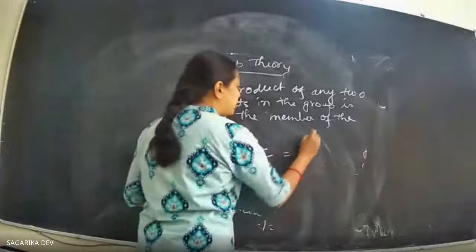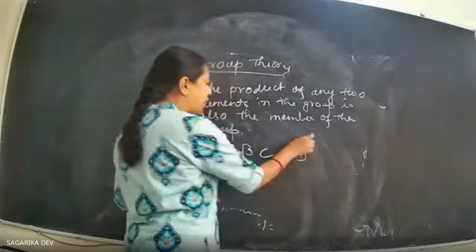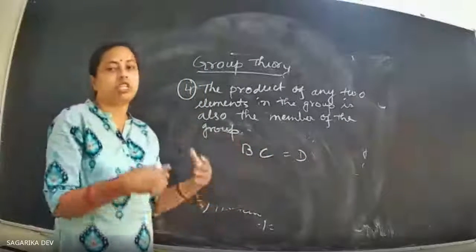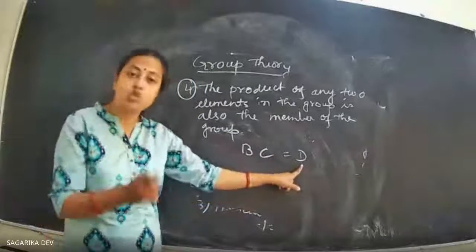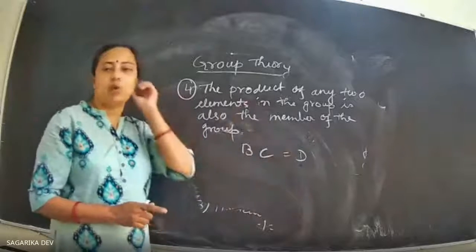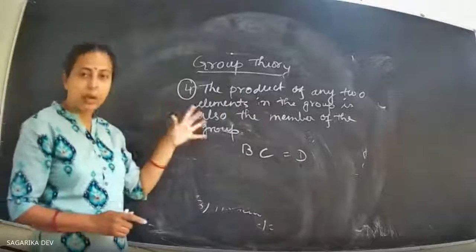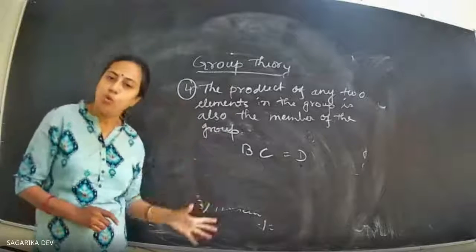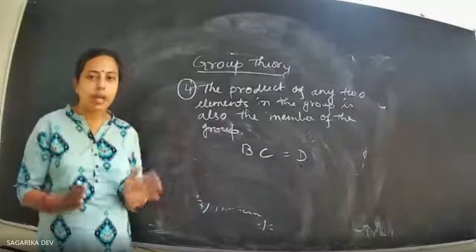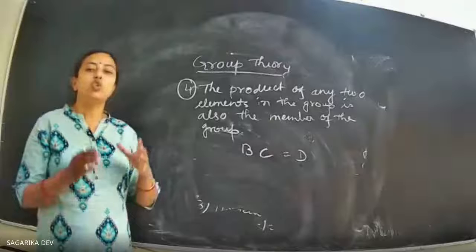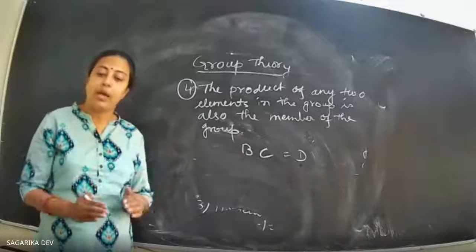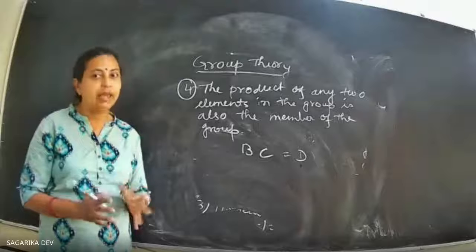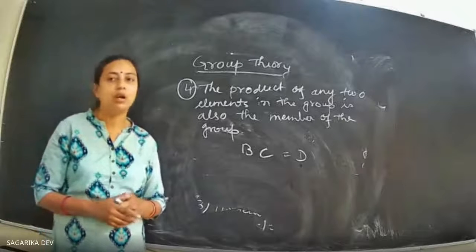So if BC, the product, gives me another symmetry operation D, then D is also a member of the group. This is one of the four very important rules of group theory. These are the four rules that a combination should follow to make a group. If they follow these four rules, only then will we say that they form a group.